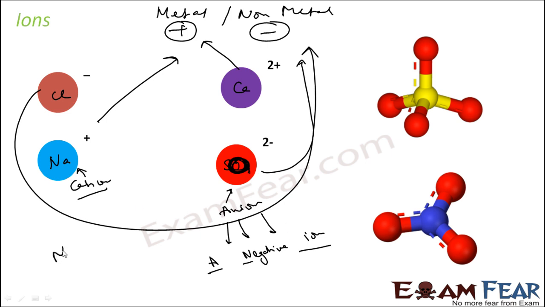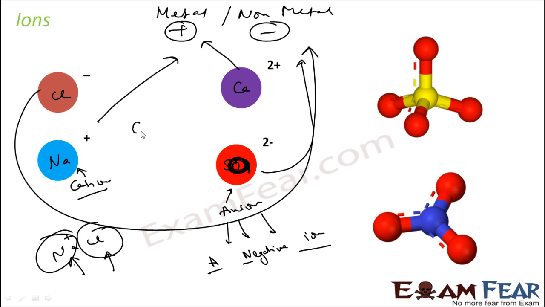So for example, if I have NaCl, it will have Na plus and Cl minus. If you take sodium chloride, common salt, in water, the moment you put it in water, they will break into Na plus and Cl minus because they are more stable. Cl minus is an anion, and Na plus is a cation.